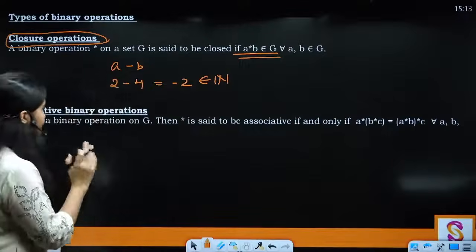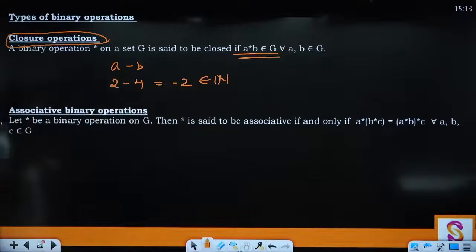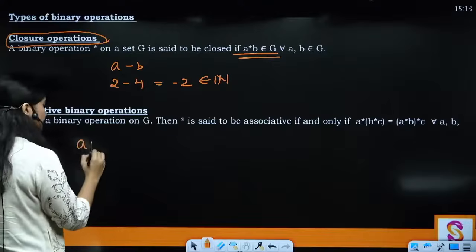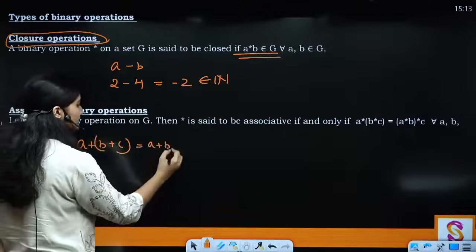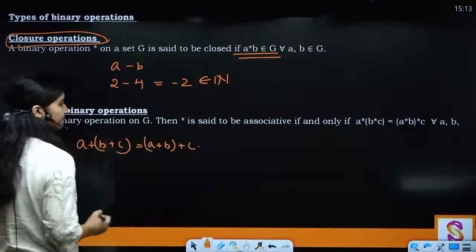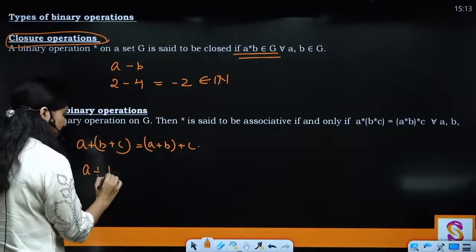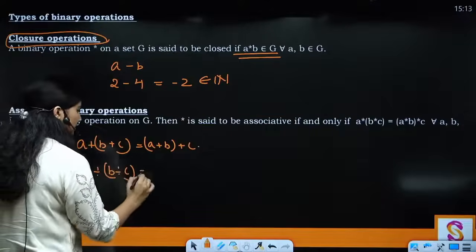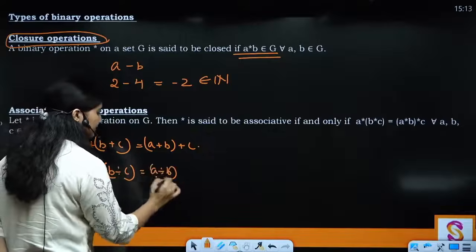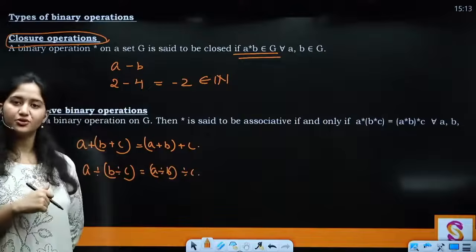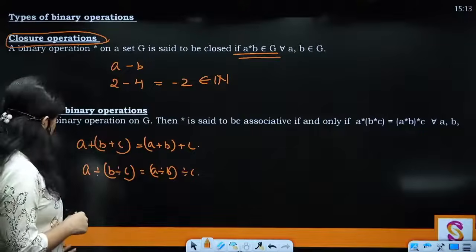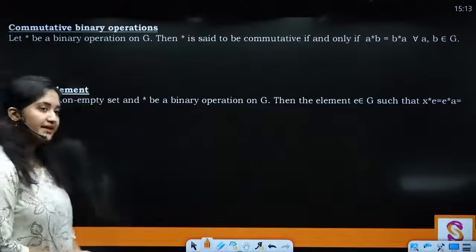Clear? Then you have associative binary operation, that is A plus B plus C equals A plus B plus C. But this might not be true for A divided by B divided by C, or A divided by B, divided by C, right? Similarly for subtraction, it is also not true.